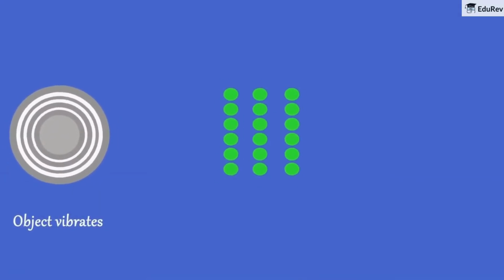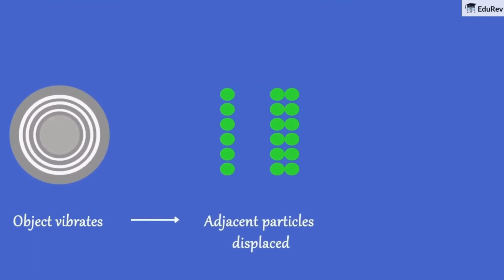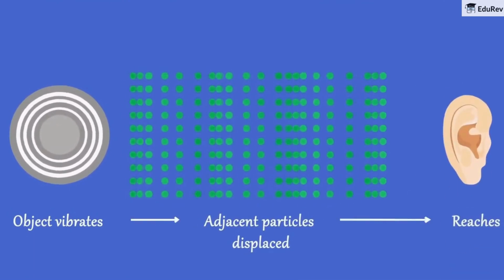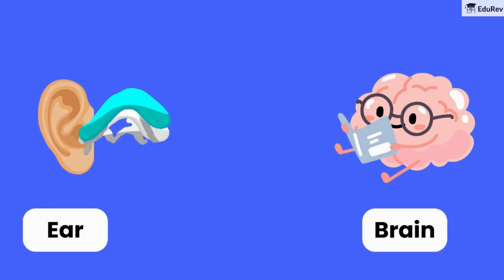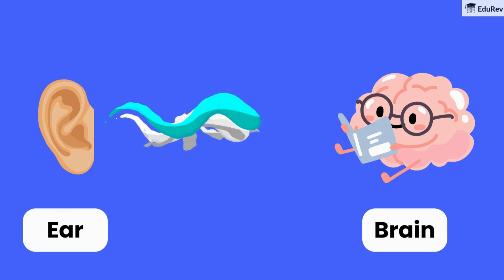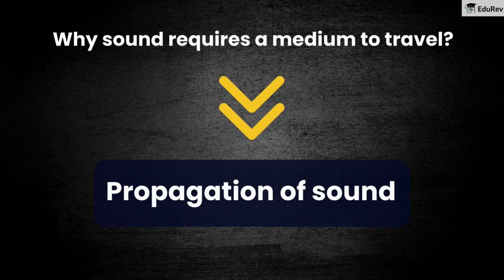When an object vibrates, it disturbs the air around it and creates sound waves. These sound waves travel through the air and reach our ears. Our ears then convert these sound waves into signals that our brain can understand. But why does sound require a medium to travel? We will understand this through propagation of sound.